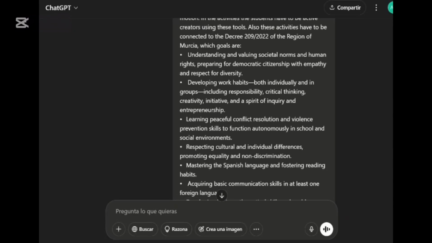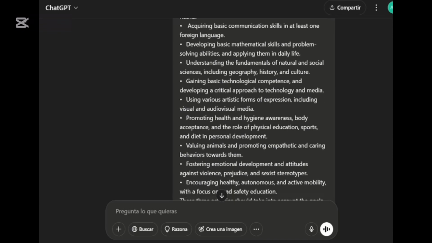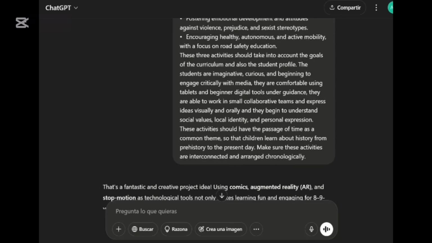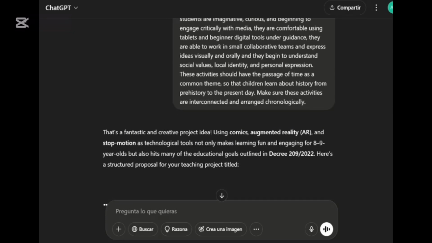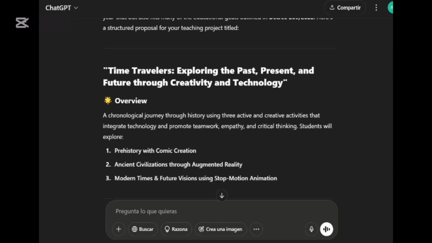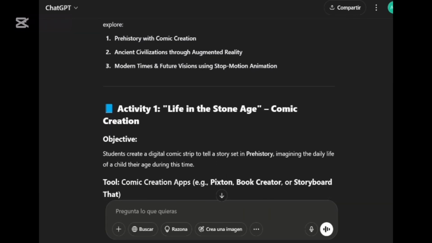For designing these activities, we had to ask the AI. The artificial intelligence would give us some ideas for creating these tasks. I have chosen to use ChatGPT because I use it normally and it is reliable. I asked ChatGPT to create 3 activities about history, giving the AI all the information about the activities, the goals of the curriculum, and the student profile.